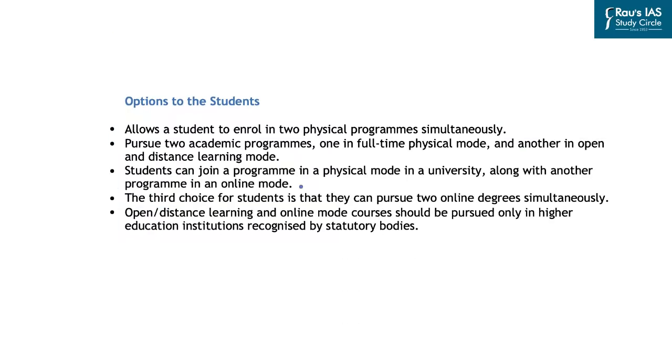So if you look at the options that are available to the students to pursue 2 degrees simultaneously, it allows students to enroll in two physical programs simultaneously, and this is also one of the causes of concern, or it is also likely a challenge in the implementation of these policies, because the UGC guidelines provide certain minimum attendance in the physical courses. And if a student wants to pursue two physical courses at the same time as the guidelines are provided, he or she might face the challenge of meeting the requirement of minimum attendance in both these courses.